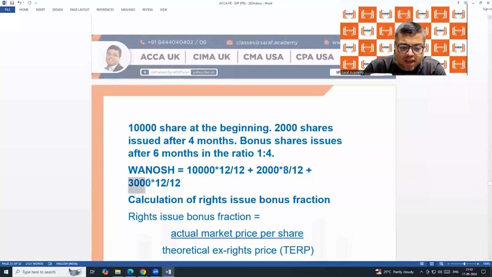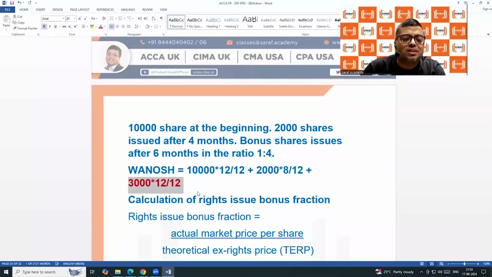Please understand how I am getting 3,000. Before the bonus, the total number of shares is 10 plus 2, 12,000. Against 4, 1 bonus share. So 12,000 into 1 by 4 is 3,000. And we are not concerned with date, so it is 12 by 12. But that is wrong. Why is it wrong? Please understand, this portion is wrong.